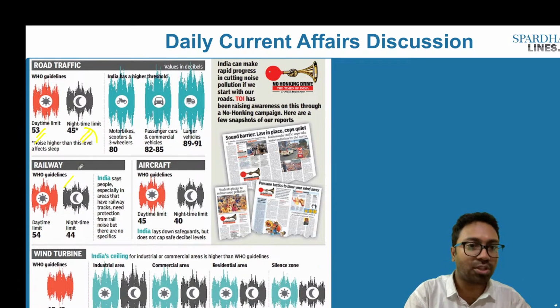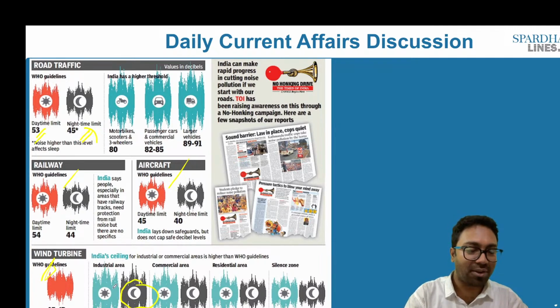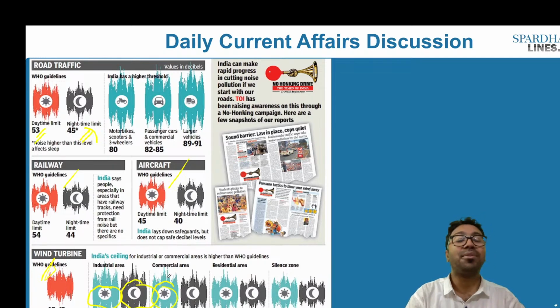Similarly, we have it for the railways, for the aircraft, and for the wind turbine as well. And for India, what we have is the industrial area, where for the night it is 75 decibels and in the daylight it is 75. For the commercial area, it is 65 decibels for the daylight, and for the night time it is 55 decibels.